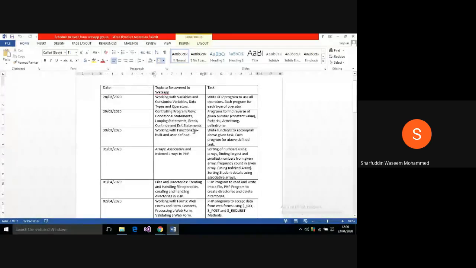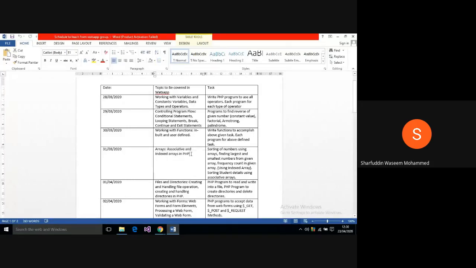Okay, working with functions. I told you how to build the functions, and how to create your user defined functions. You can use the keyword function followed by the name of the function in PHP. Then there is no return type because it is a typeless, loosely typed language where there is no need of writing any return types. Okay, then we have associative array and indexed array.